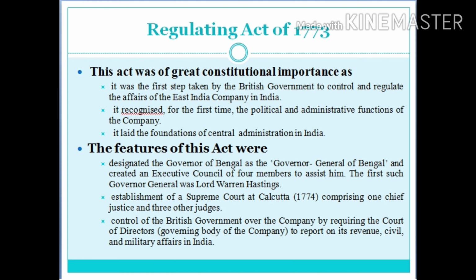The next act is the Charter Act of 1833. This act was the final step towards centralization in British India. It made the Governor General of Bengal the Governor General of India and vested him with all civil and military powers. Lord William Bentinck was the first Governor General of India. It deprived the Governors of Bombay and Madras of their legislative powers. The Governor General of India was given the exclusive legislative power for the entire British India. It ended the activities of the East India Company as a commercial body, and it became a purely administrative body.